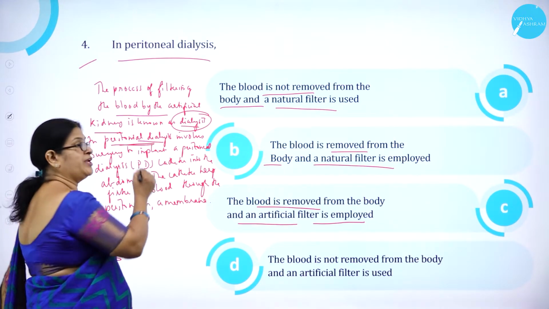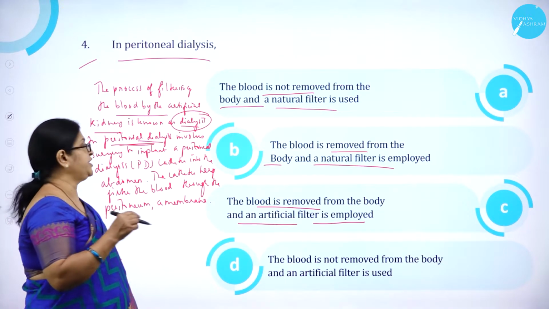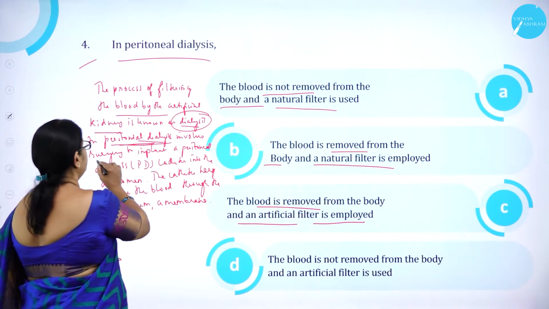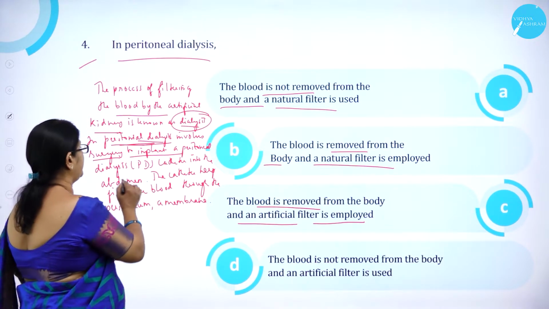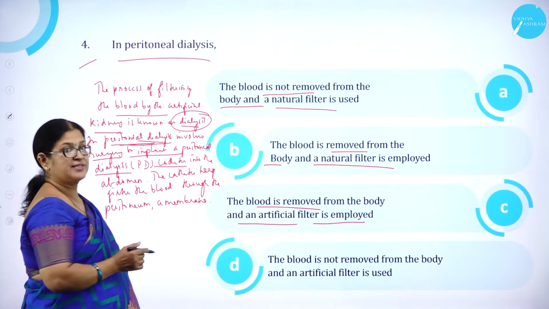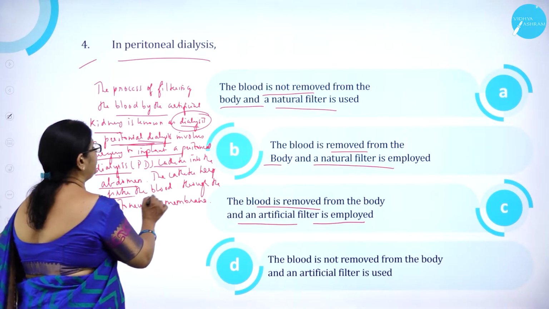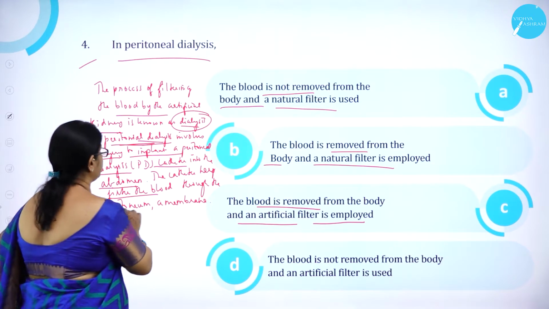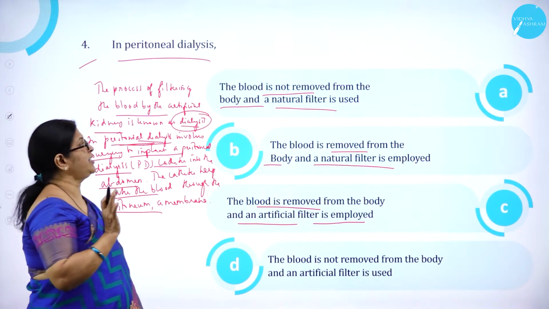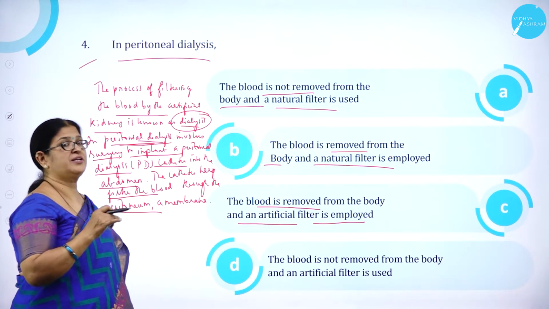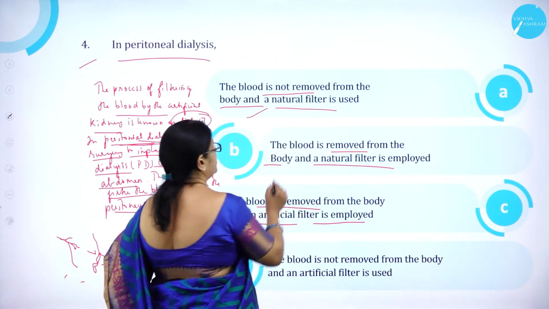So here, in the peritoneum of the abdomen, an incision is made and a catheter is introduced. So peritoneal dialysis involves what? A surgery to implant a dialysis catheter into the abdomen. So the catheter will help to filter the blood through the peritoneum, which is a membrane. So a filter. So here the blood is not removed from the body and a natural filter is used. So the blood is not removed from the body and natural filter is used is correct.